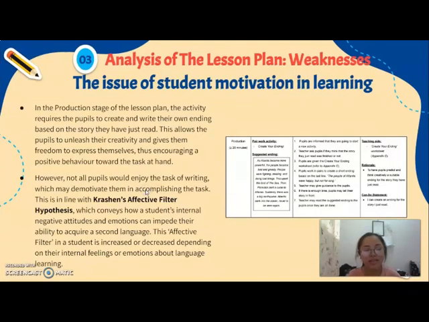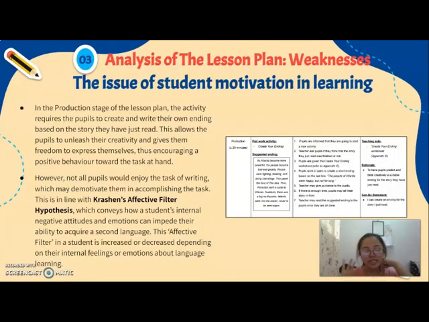All right, thank you, Vanessa. So those are all the strengths that we have found from analyzing the lesson plan. Now we move on to the weaknesses that we found from the lesson plan. The first weakness or issue is the issue of students' motivation in learning.